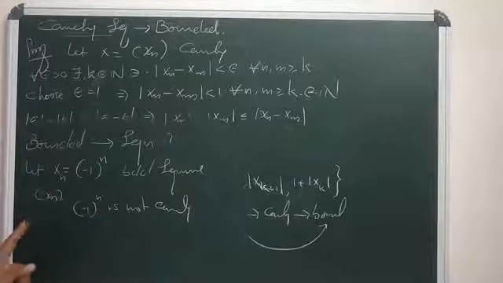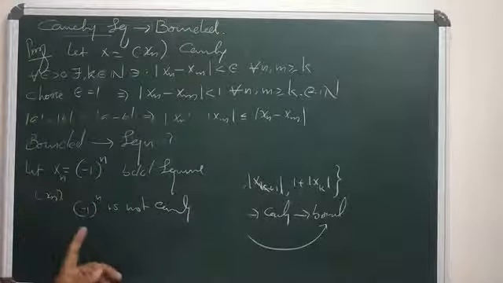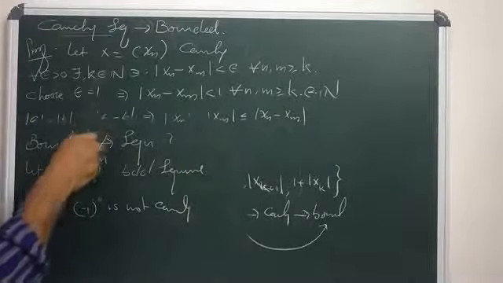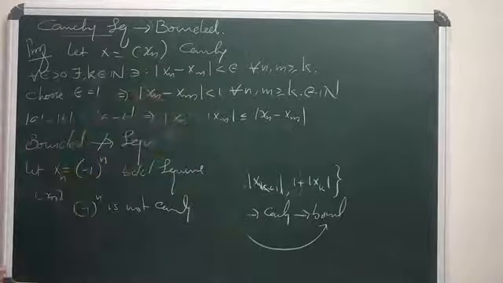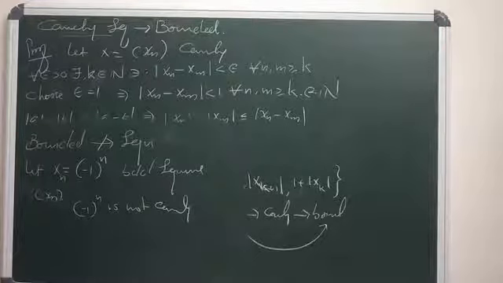Therefore, a bounded sequence of real numbers need not be Cauchy. Every Cauchy sequence of real numbers is bounded, but a bounded sequence of real numbers need not be Cauchy. That is proved by using this example. We know that the sequence (-1)^n is a bounded sequence of real numbers, but we already proved that it is not a Cauchy sequence. Okay.